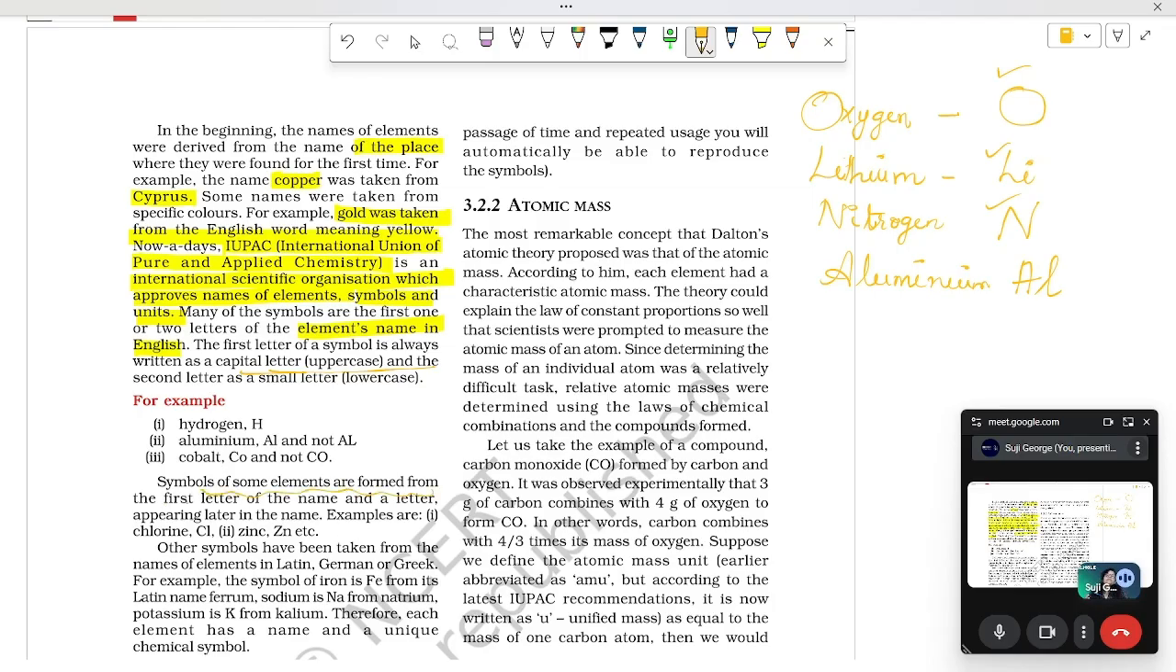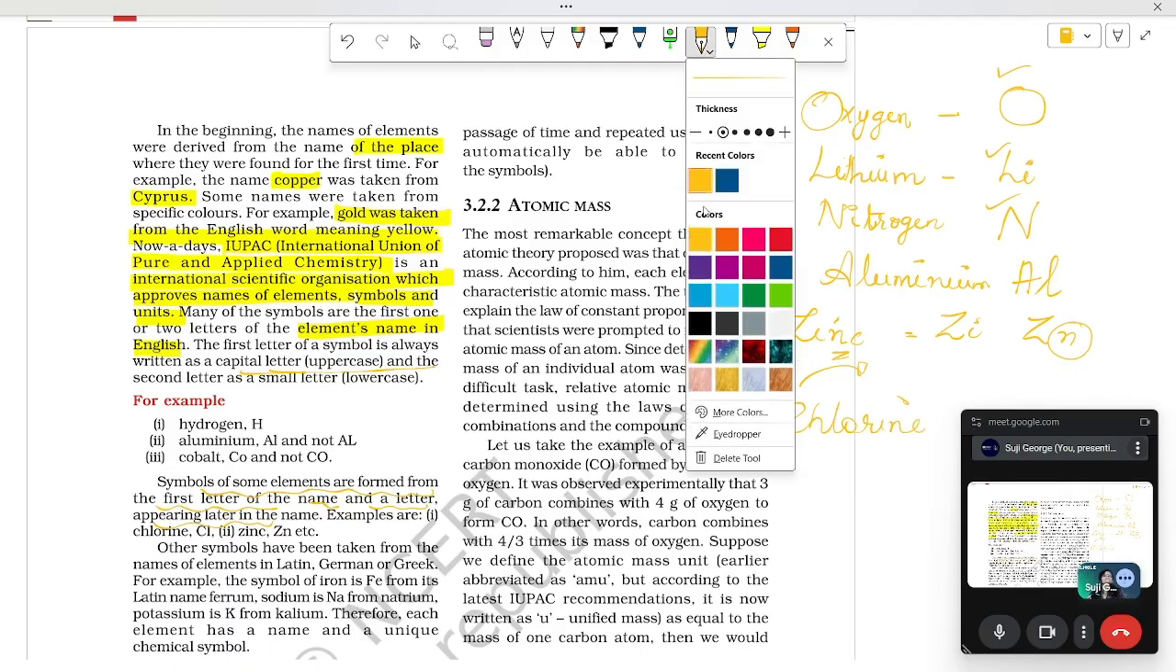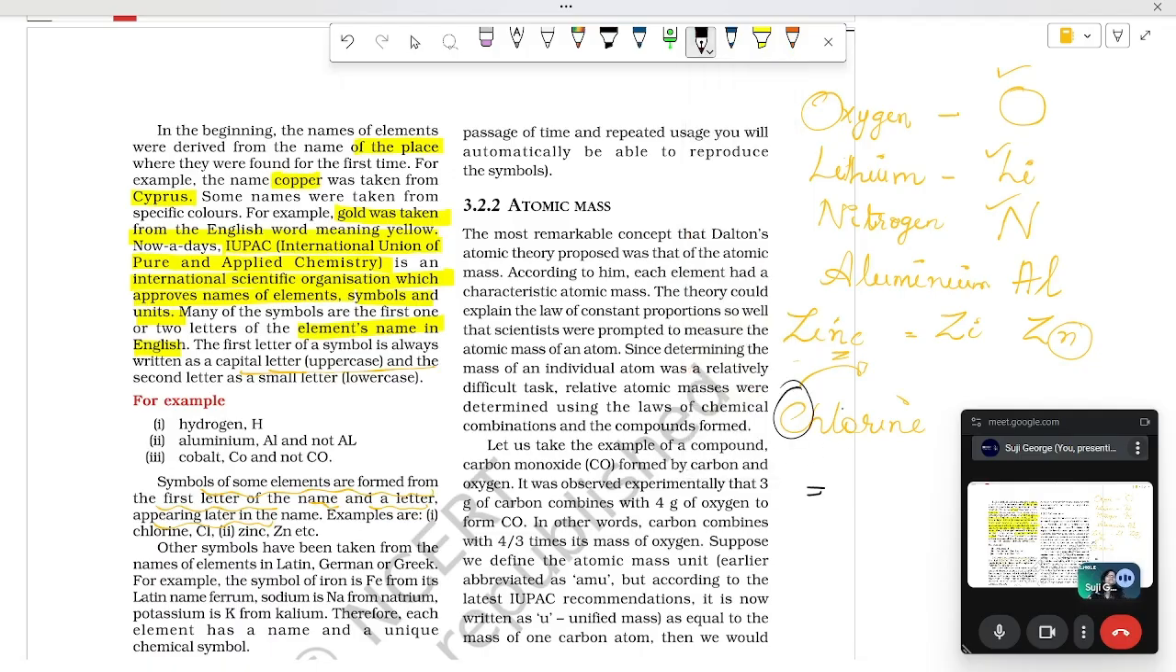Then again, symbols of some elements are formed from the first letter of the name and a letter appearing later in the name. For example, if you take zinc, we are not taking Zi, they have taken Zn. Any other letter which comes later on. Another example is chlorine. So chlorine is written with C taken and L also taken as Cl. Another example.